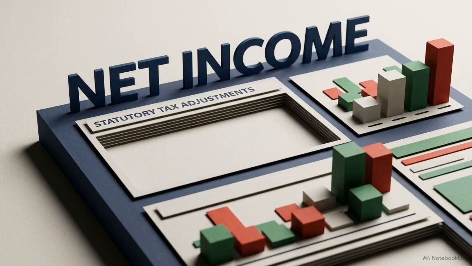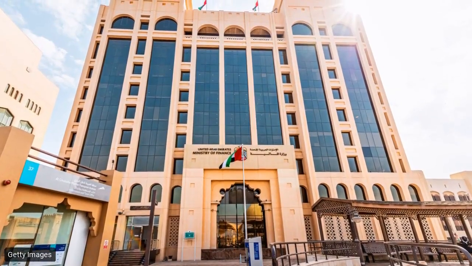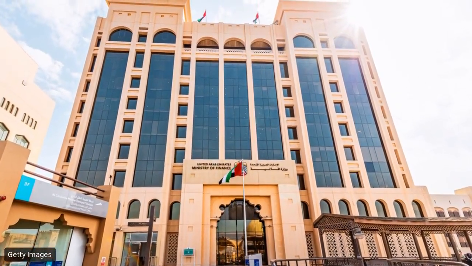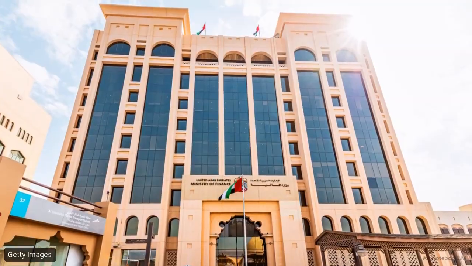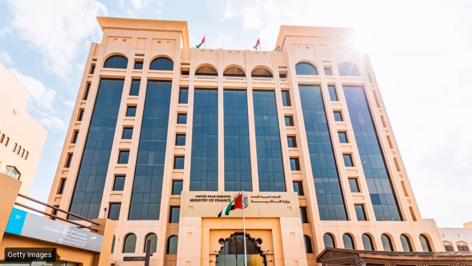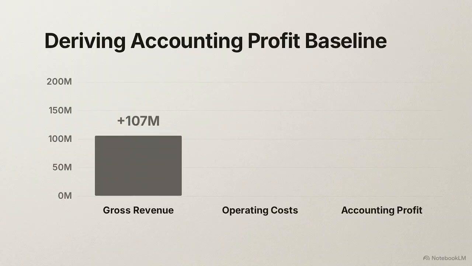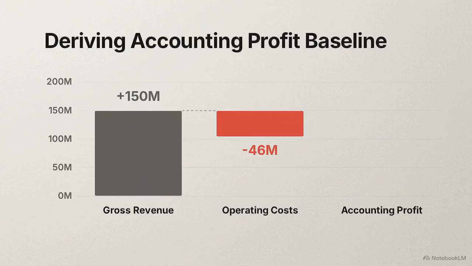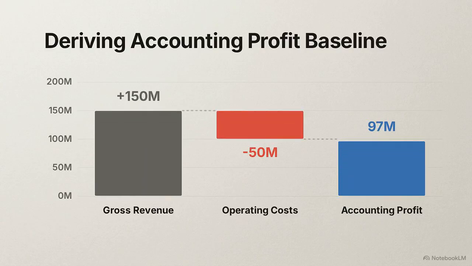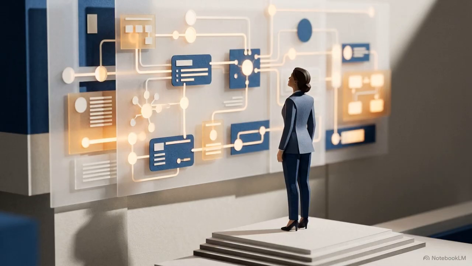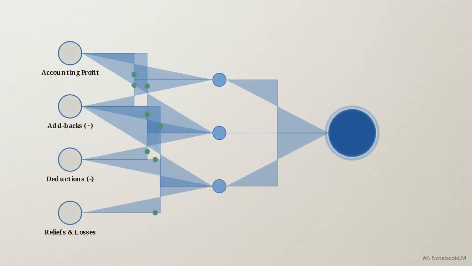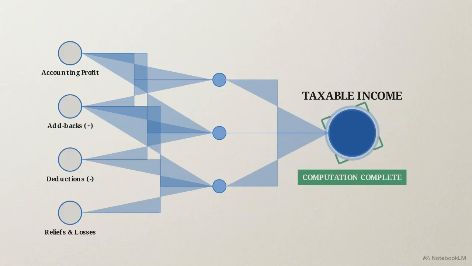To determine the actual legal tax liability, this number must pass through a statutory filter defined by the Ministry of Finance, a precise sequence of exemptions, disallowances, and limitations. This animated waterfall chart shows the exact mechanics of that derivation. We start with a large, solid blue bar representing standard accounting profit. Corporate controllers must master every step of this pipeline. Understanding the mechanics of these adjustments is the only way to accurately forecast and optimize the actual taxable base.